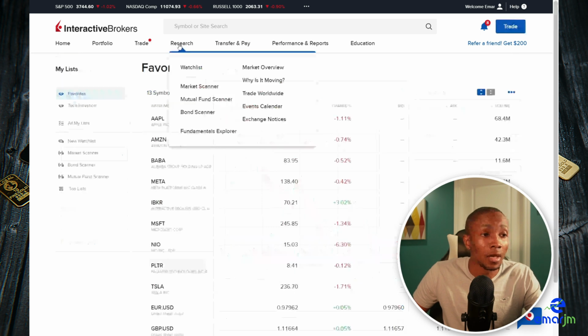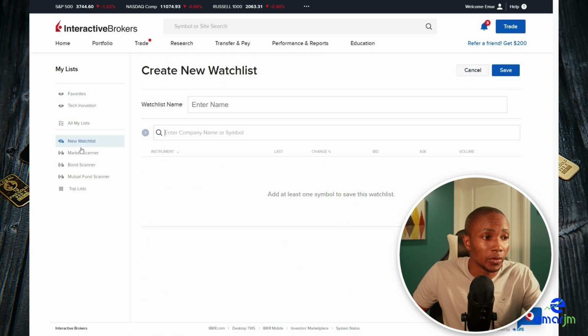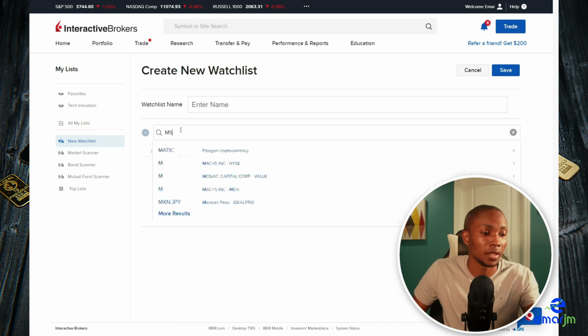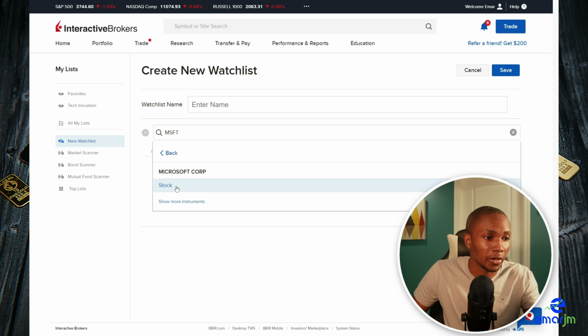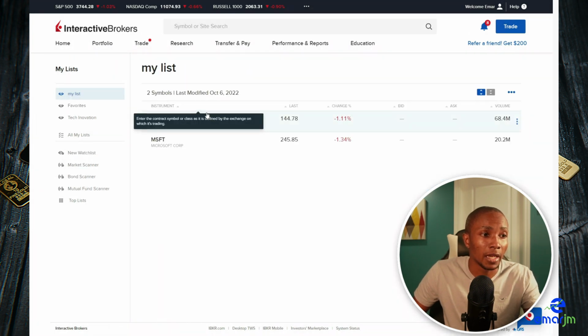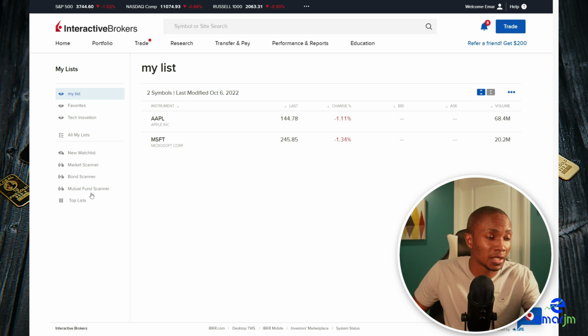On the research tab, you can set up your watch list. You can select new to create a watch list of the stocks that you want to purchase. So I'm going to say, let's say MSFT for Microsoft. Specify a name for your watch list and then select save. And that's how you create a watch list. Now you have the market screeners, bond screeners, mutual fund screeners. Those you can play around with and see the results that they give you.